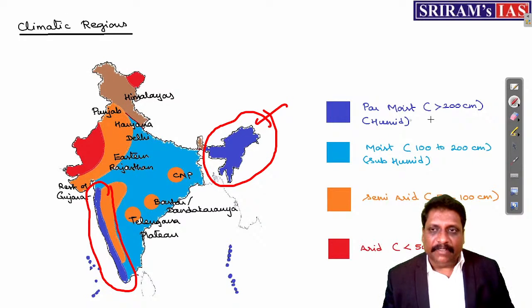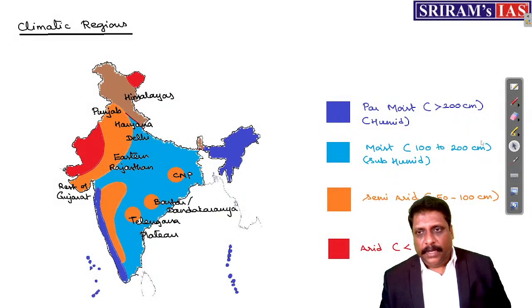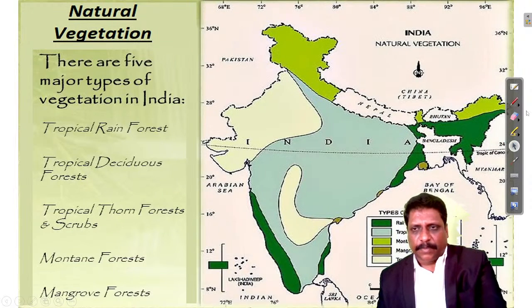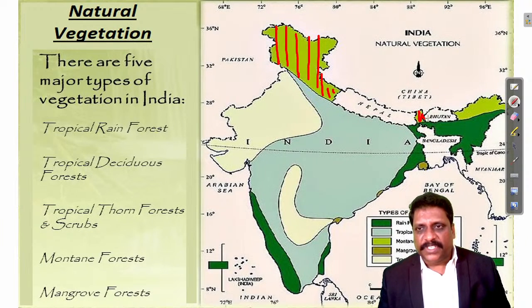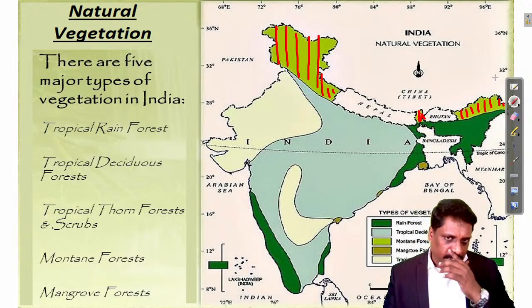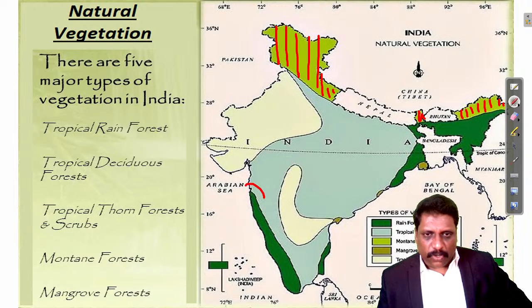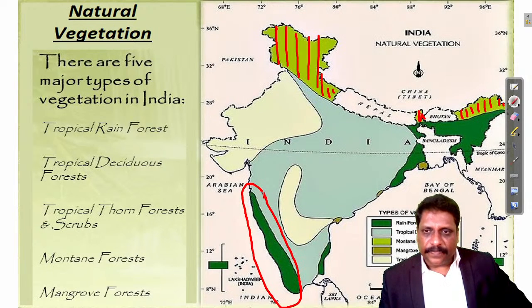But slightly, I'll have an exception to it. Okay, right. Mountain, you leave it. All this Himalayan stretch, I'm leaving it. You call them as mountain type of vegetation itself. We are not worried about the mountain type. Now see, West Coast is an example of evergreen forest. Northeastern state is also an example of evergreen forest. But what is an exception?